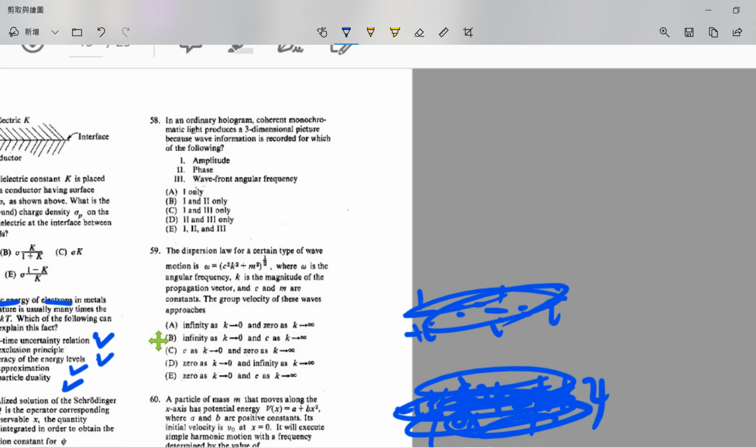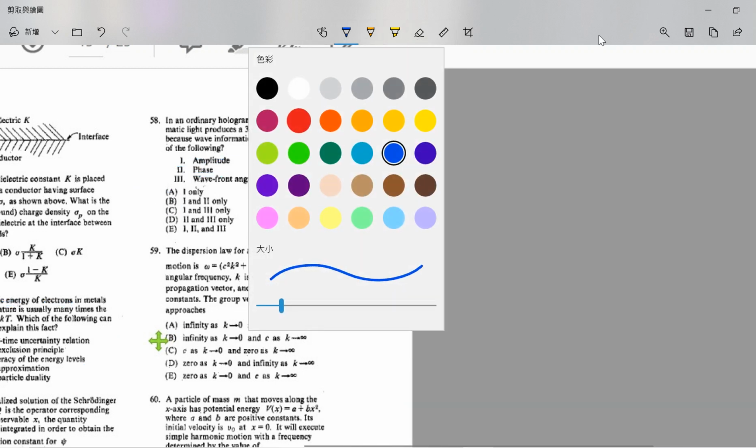Okay, 58 asks about holograms. Basically, a hologram needs two things: the amplitude and the phase. So the answer is B. This is somehow asking about scientific common sense, so you just need to remember.